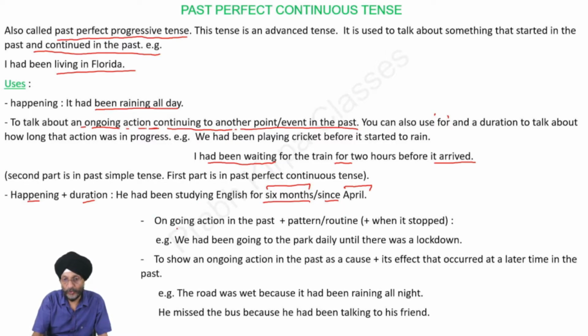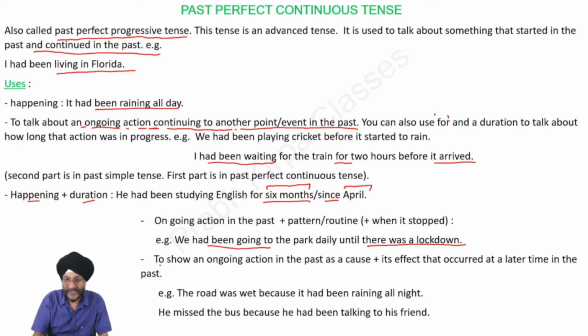We can also use this tense for an ongoing action in the past and also tell about the pattern or routine and also when that action stopped. For example, we had been going to the park daily until there was a lockdown. This action was going on, going to the park daily, and this action stopped when there was a lockdown.